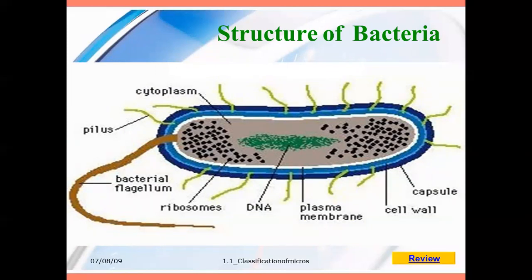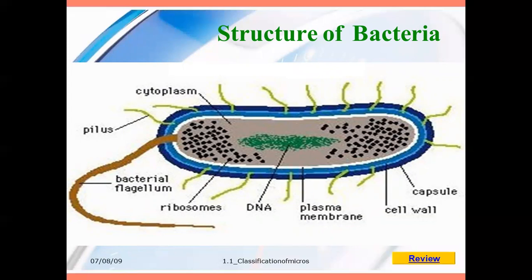Once again I'll repeat: the bacteria starts from the outer area. The first one is the capsule. Then the second one is the cell wall. In between the capsule and the cell wall, small hair-like projections are present, called pili. Then next, the layer is the plasma membrane, which is present after the cell wall.